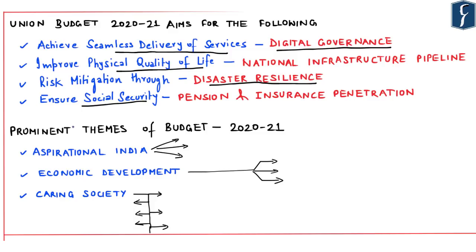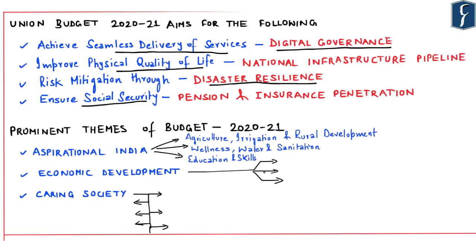So, the government highlights that the prominent themes of the budget for the year 2020-21 are, first, aspirational India, in which all sections of society seek better standards of living with access to health, education and better jobs. In this regard, the three components of aspirational India are first, agriculture, irrigation and rural development, wellness, water and sanitation, and education and skills. Now the next prominent theme of the budget is economic development, and the prominent components are industry, commerce and investment, infrastructure as well as new economy.